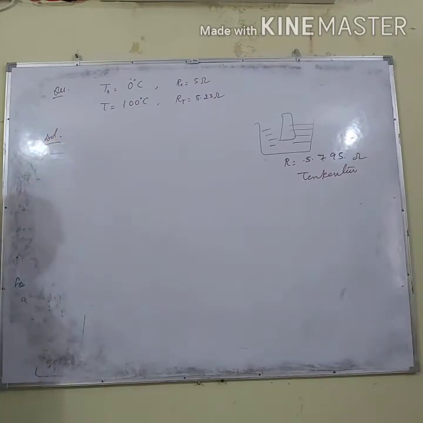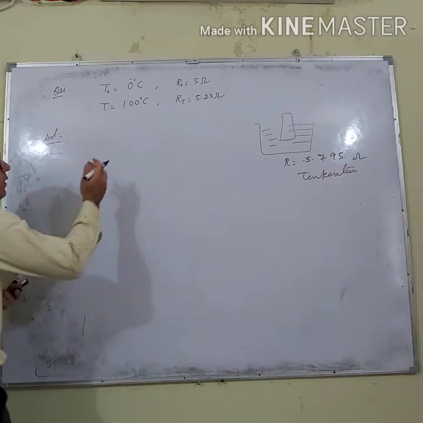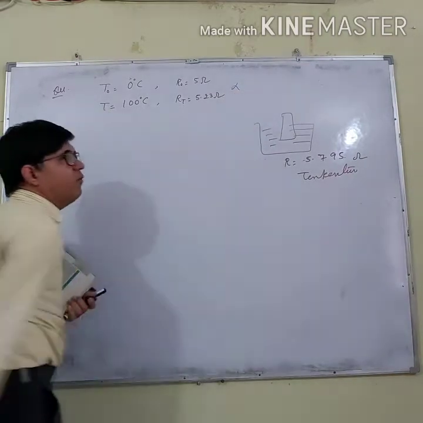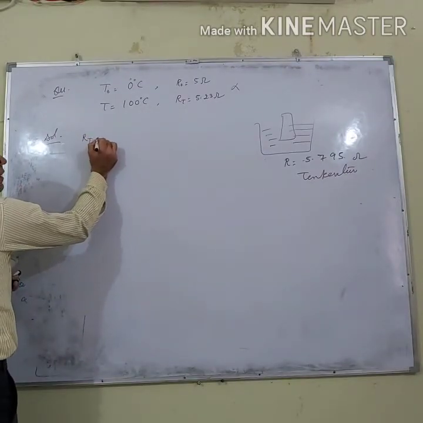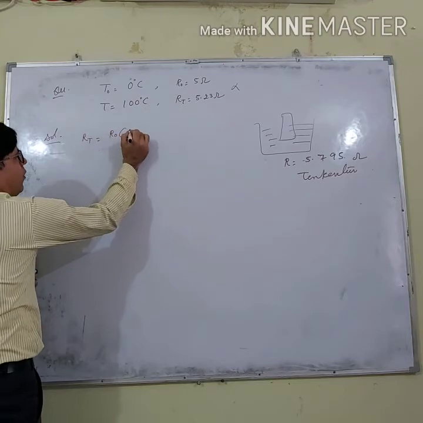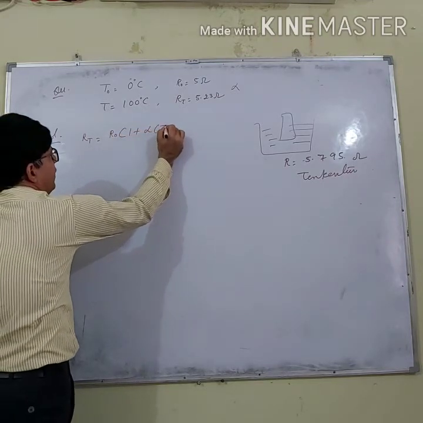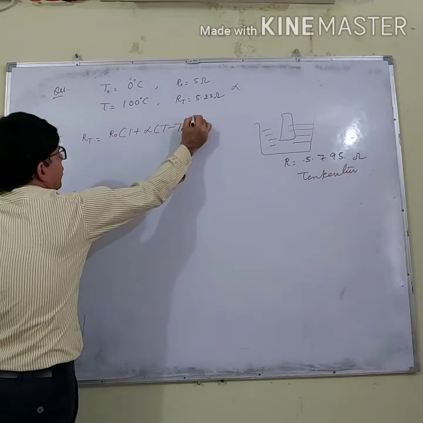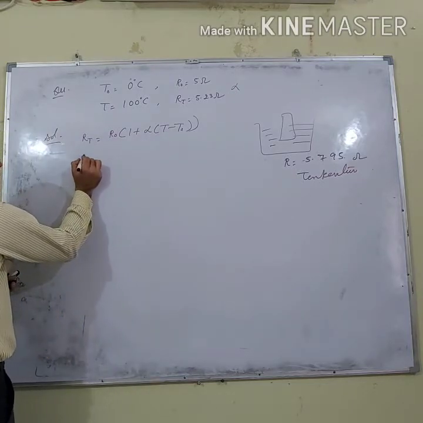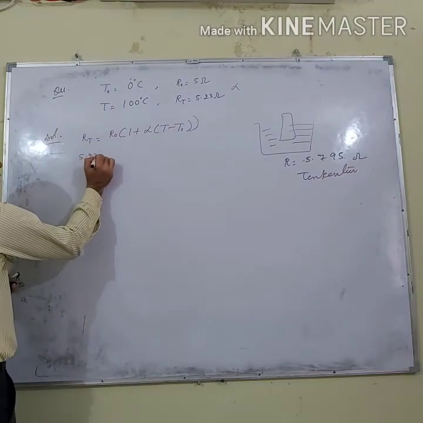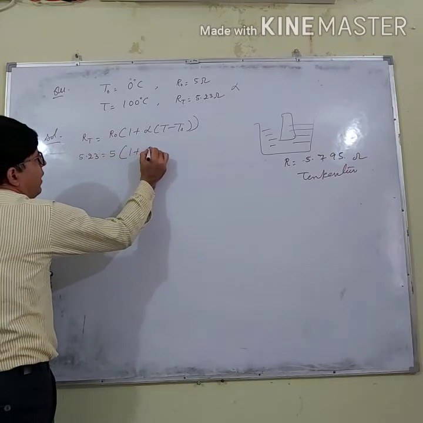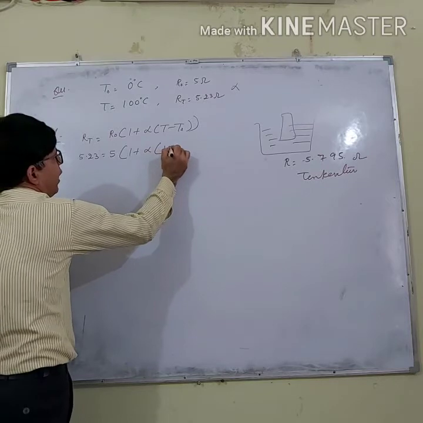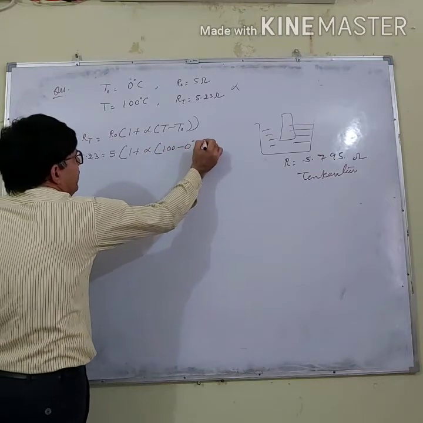So let's discuss this. Now here in this case, from this I can calculate the alpha. RT equals R naught multiplied by (1 plus alpha (T minus T naught)). So here RT is 5.23, and R0 is 5, 1 plus alpha I have to calculate, and T is 100, and T0 is 0 degrees Celsius.